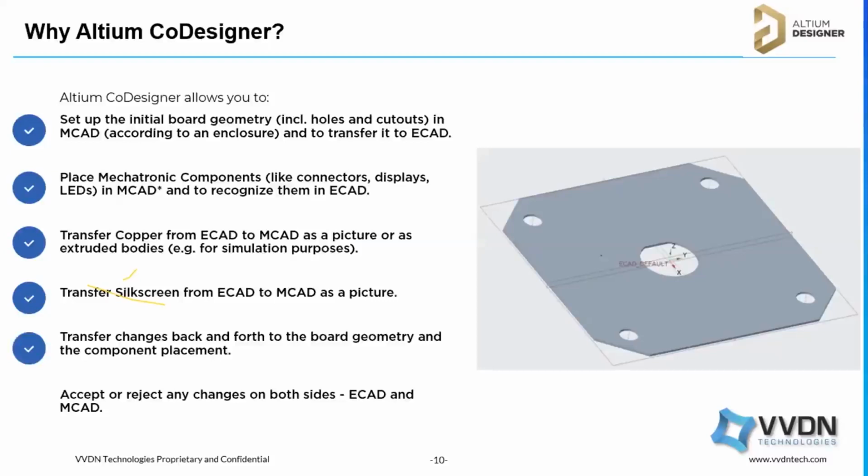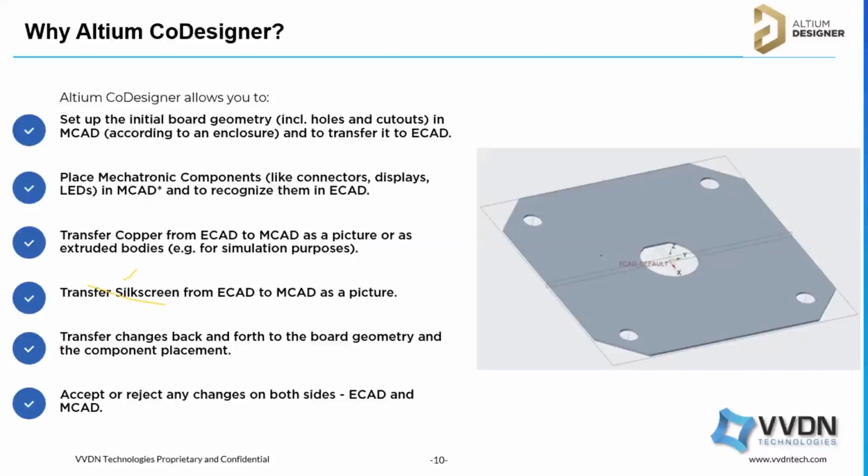Okay, so both can transfer changes back and forth, including the board geometry and component placement. And you can accept or reject the changes from both sides.